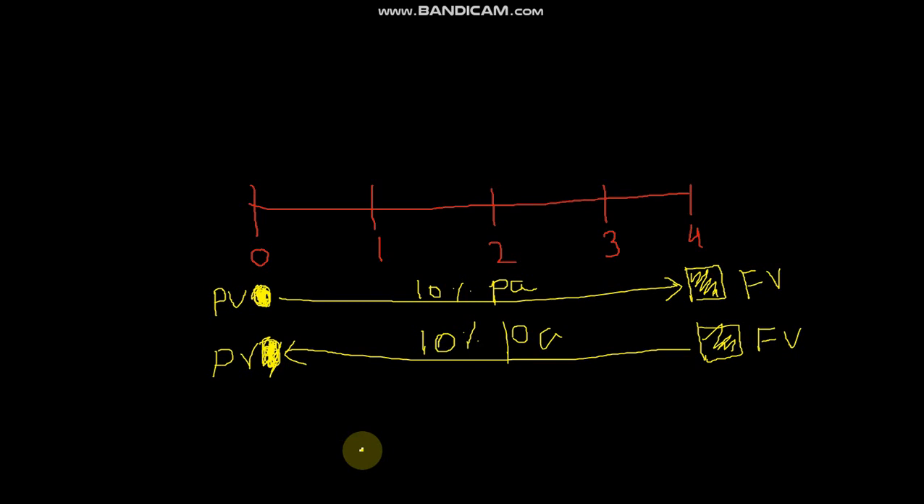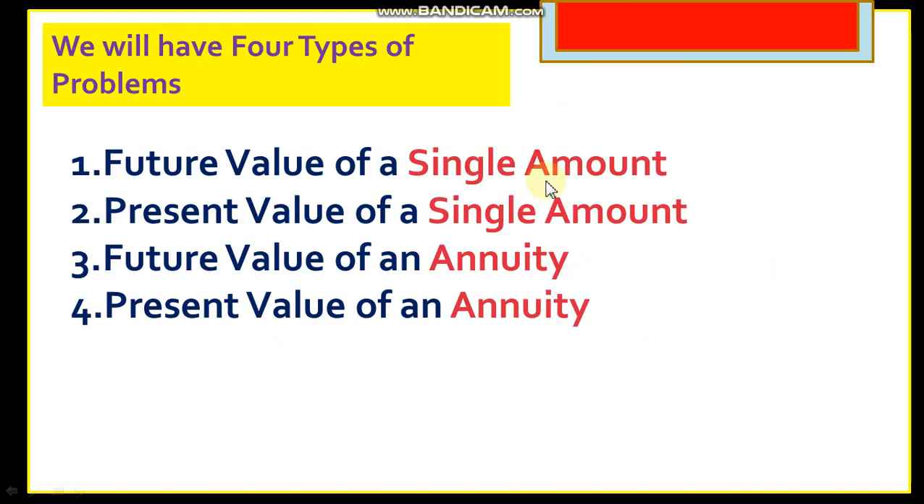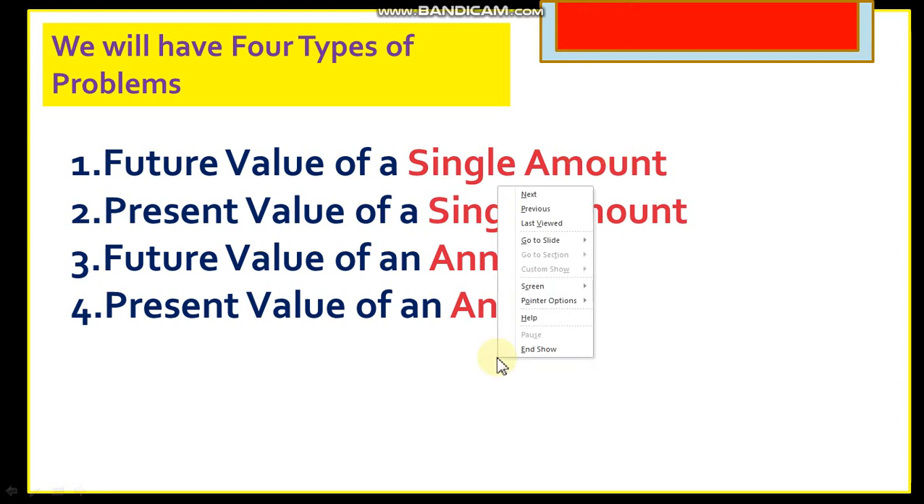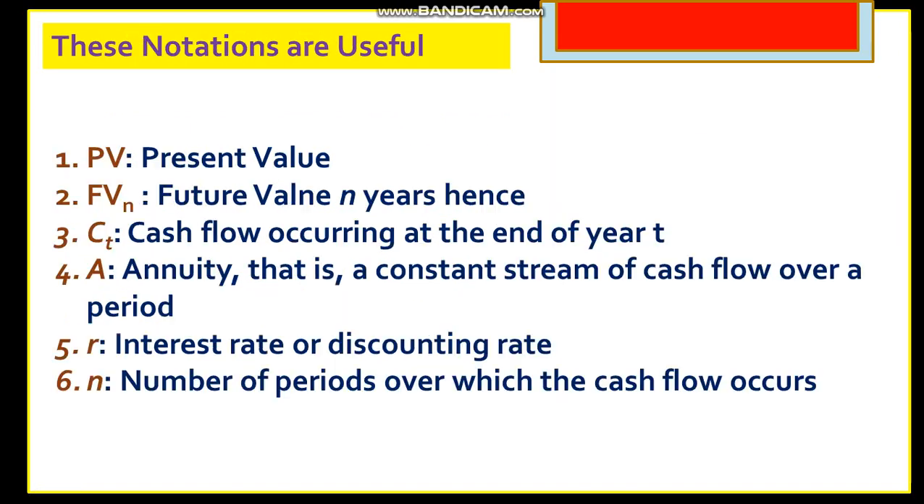Okay, so with this we will have 2, 3 or 4 types of things that we'll be covering here. In the first portion we'll cover these first two, and this will come later. First two are: future value calculation of a single amount, that we have seen in the graphics, and present value calculation of a single amount that we also have seen in the graphics.